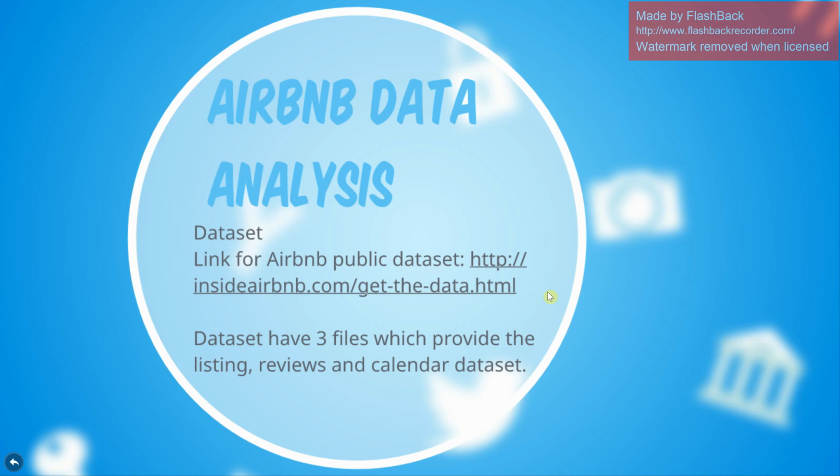Then in the listings dataset, we have details of each listing, each house or apartment or room that we're going to live in. And we also have reviews, which give us details of many reviews on a single listing. We have the calendar dataset, which gives us the availability information of each listing for each day in a year. So if there are 5,000 listings, there are going to be 5,000 times each day of the year, that's 365 days in a year.